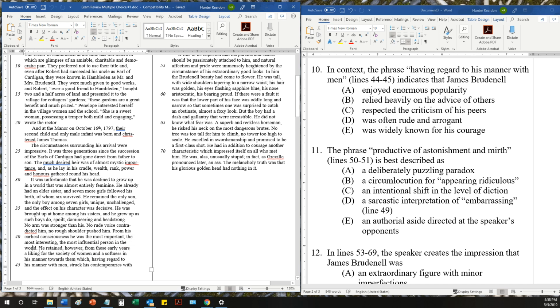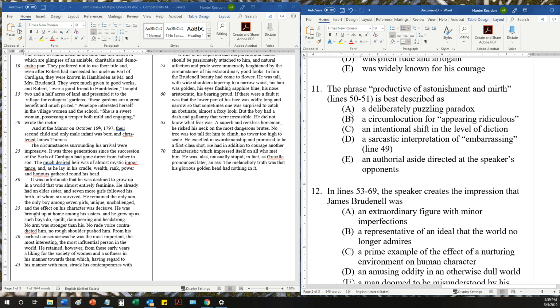But there's this piece missing. We don't really know how he interacts with men. All we get is this little "having regard to his manner with men" that the author doesn't bother elaborating, to indicate that there must be some way he interacted with men. We have to fill in the blank and make an inference. And D, was often rude and arrogant, is the best inference from among these choices. Okay.